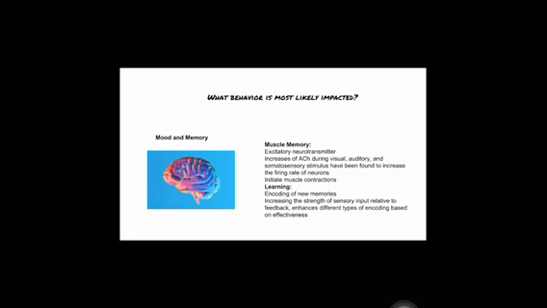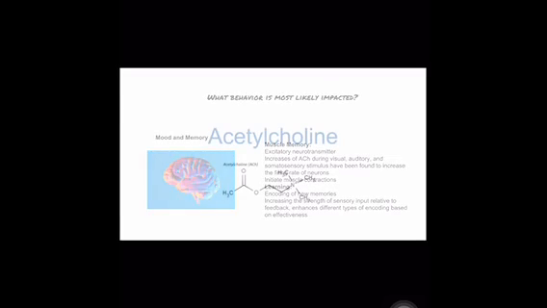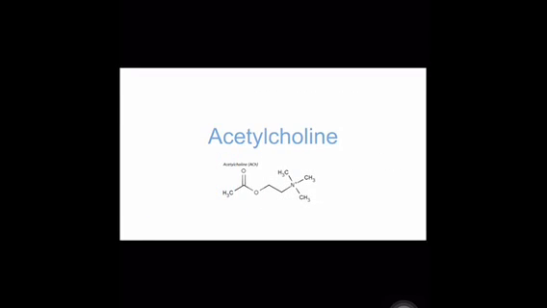For learning and coding of new memories, increasing the strength of sensory input relative to feedback enhances different types of encoding based on effectiveness. Enzymatic degradation uses a specific enzyme that changes the structure of the neurotransmitter so that it is no longer recognized by the receptor. The specific enzyme for acetylcholine is acetylcholinesterase, and its job is to break acetylcholine into choline and acetate.